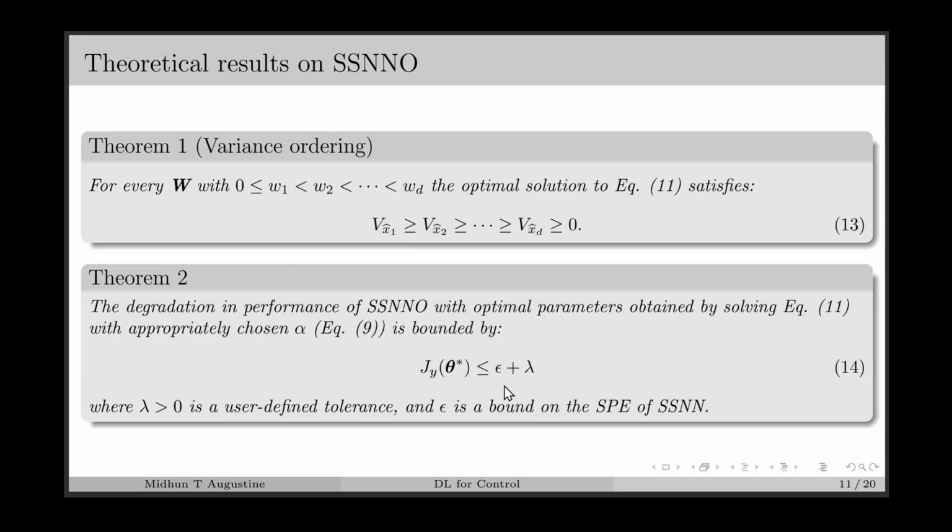With the SSNNO, the bound will be epsilon plus lambda, where lambda is a user-defined tolerance. So this theorem says that if we select any tolerance lambda greater than 0, we can find an SSNNO for which the optimal value of the prediction error will be bounded by epsilon plus lambda.